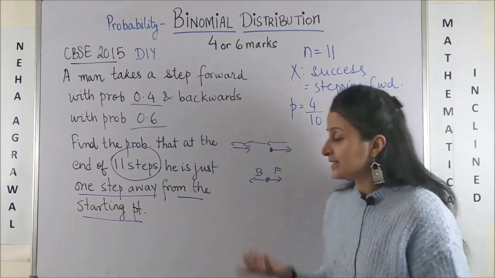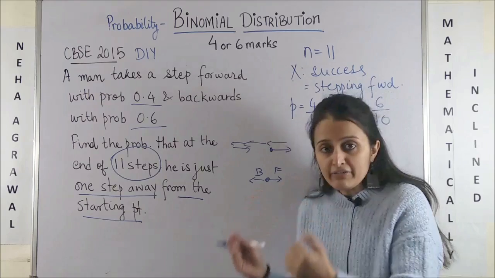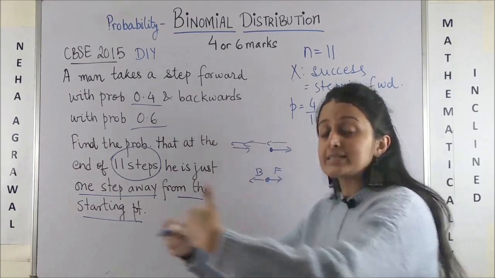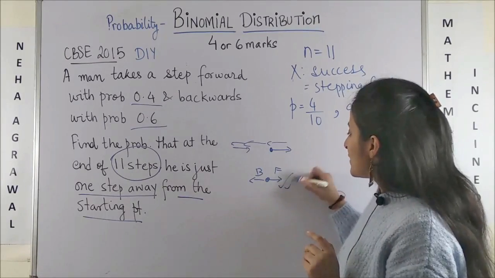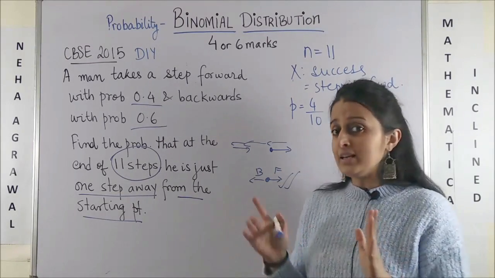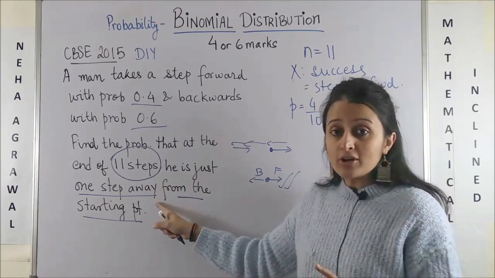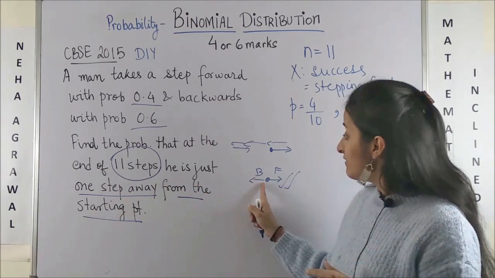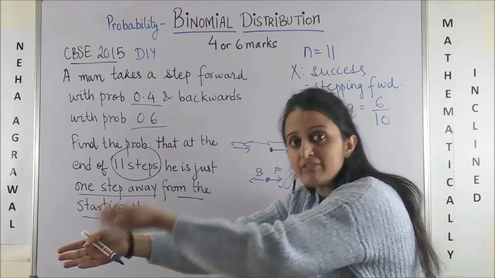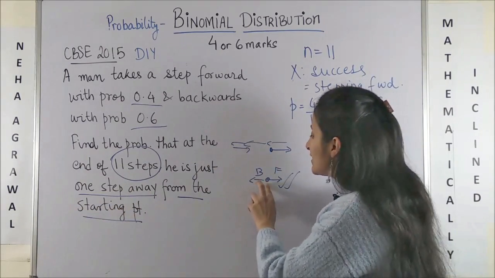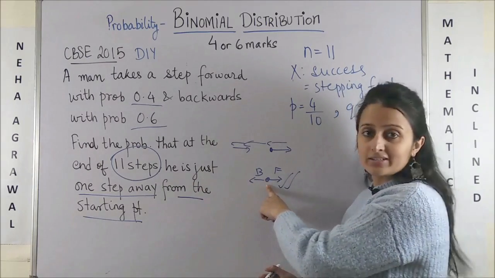Which one is it? It is simple. If the person is taking 6 steps ahead and 5 backward, then he is 1 step forward. Simple. Same way, so away does not tell you forward or back. Same way, if a person is taking 6 steps backward and only 5 forward, then he will be 1 step backward from the starting point.